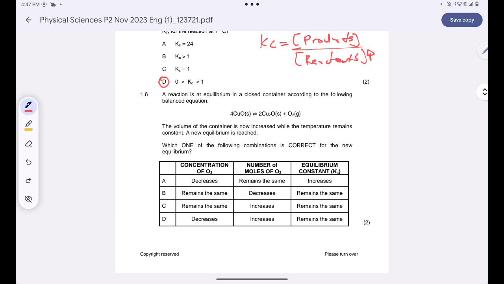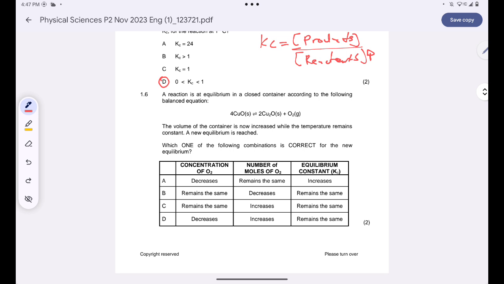For the new equilibrium, I know that the concentration of my oxygen will just remain the same. Are you together? So the possible answers I should look for.